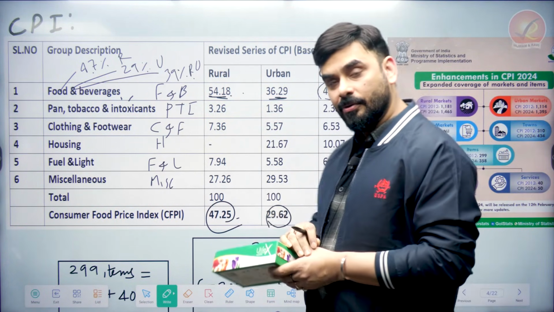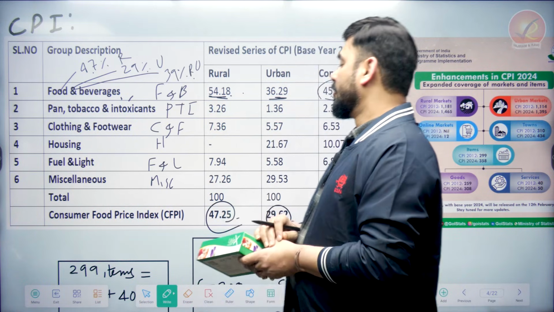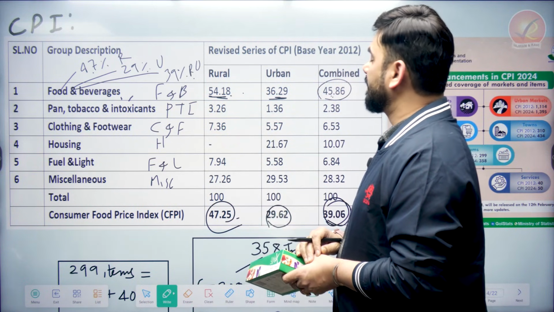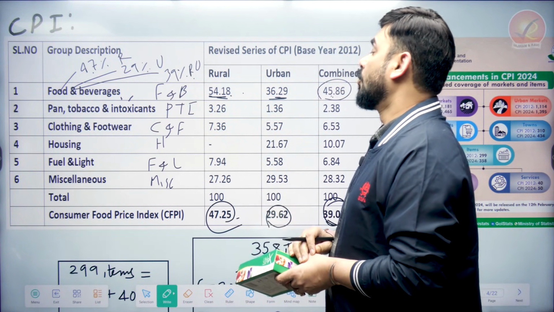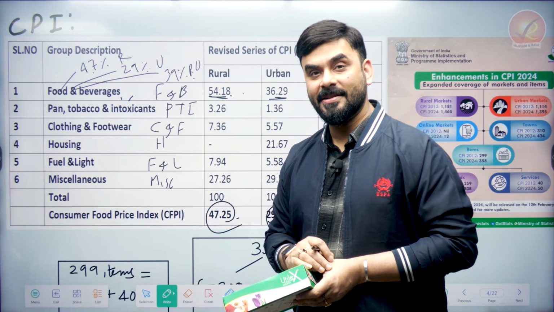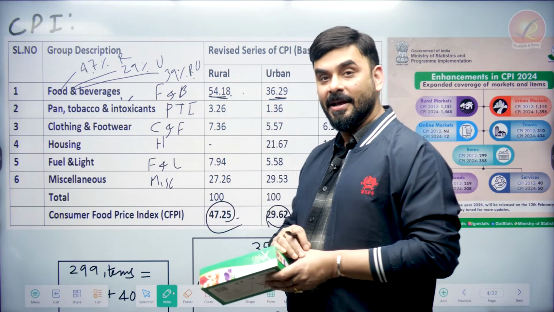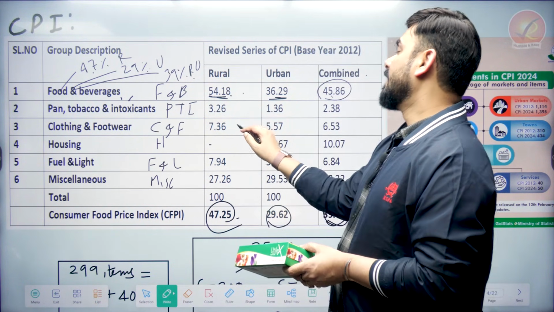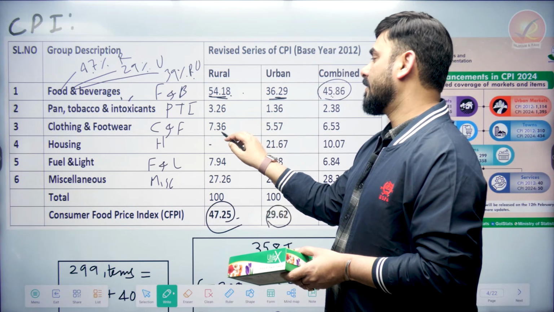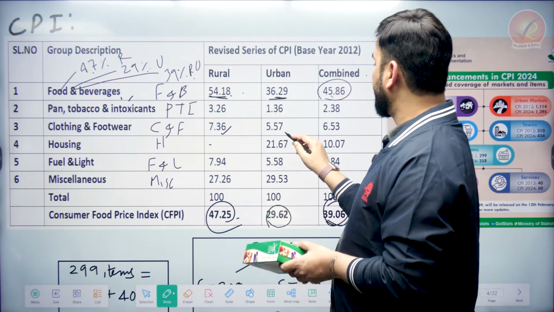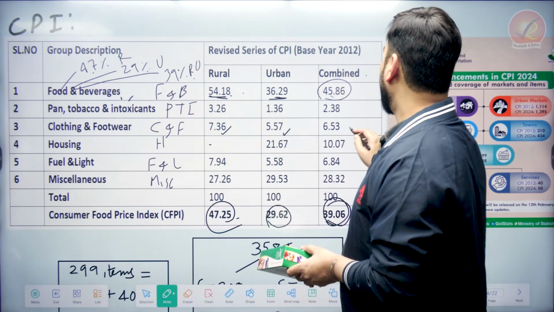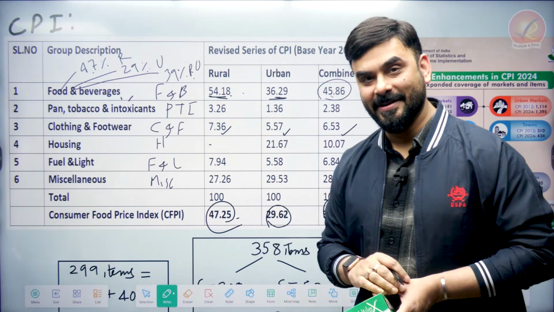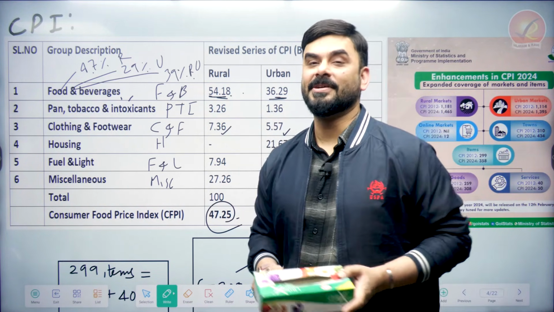Now, bacho, let's take one more example. Can you please check and tell me what is the importance of clothing and footwear? What weight does clothing and footwear have in rural inflation? So in CPI rural, clothing and footwear have a weight of 7.36%, urban 5.57%, and combined 6.53%, right? So this is our CPI basket.